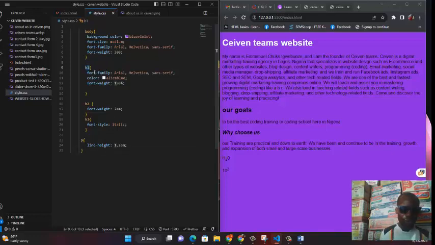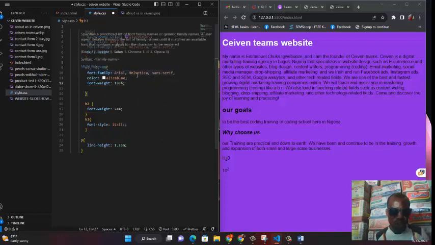Let's come to our H1 where we put the color Alice blue, and here, what do you do? After the H1, you simply put a comma, give a space, put H2, put your comma, give a space again, and then put H3. Okay, so with that, you've done multiple selection, selecting all these things together, because we wanted to have the same color, which is Alice blue, and the same font size, which is 150%. I wanted the font family to be Arial, Verdana, and sans-serif.